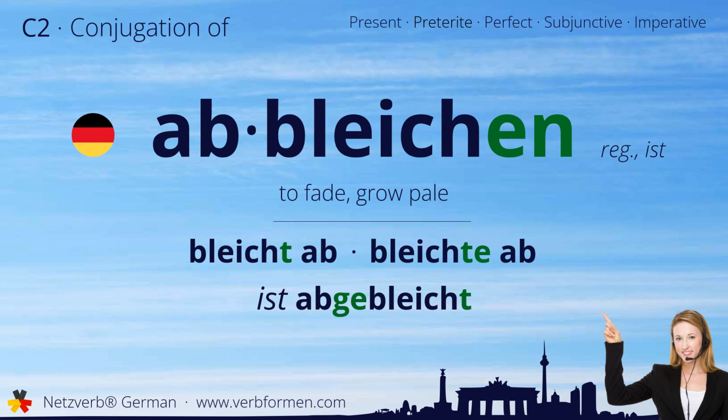Today we're going to learn how to conjugate the German verb abbleichen. Watch and listen to the forms carefully. Let's start with the stem forms. Bleicht ab. Bleicht er ab. Ist abgebleicht. Now let's move on to the tenses.